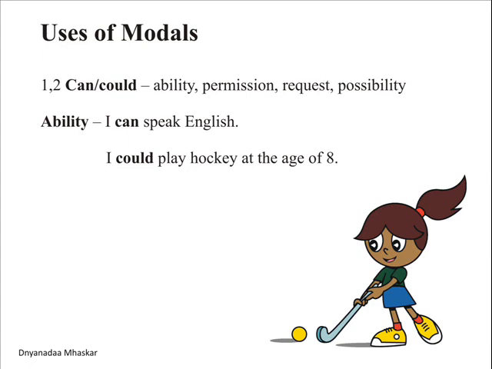The first and second one that we have taken are can or could. The place where they are used are, that is, ability, permission, request and possibility. Let us see some examples where both can be used. Ability: I can speak English. I could play hockey at the age of 8. What does can talk about? Can talks about the present ability and could talks about the past ability.